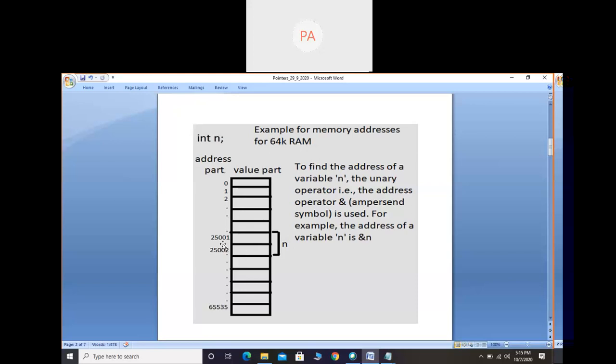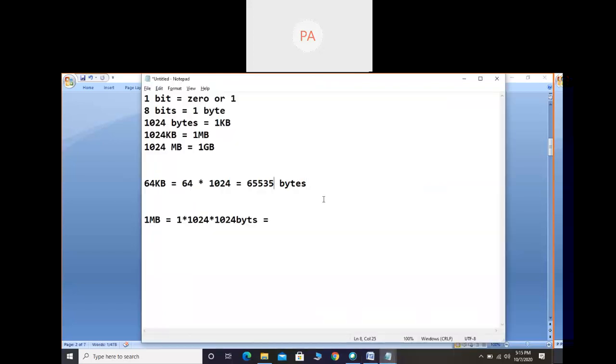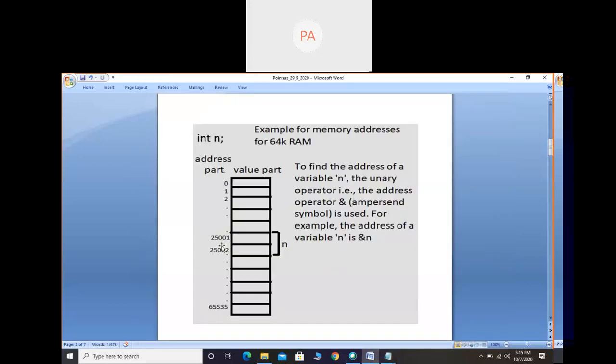For you to understand, I have given the address in decimal format. Actually, it will be in hexadecimal format, like 1 2 3 f a b, something like that. Let us take it in decimal format just for our understanding. For variable n, let us say it is assigned 25001, 25002, 2 bytes of memory. For an integer, 2 bytes of memory will be associated.